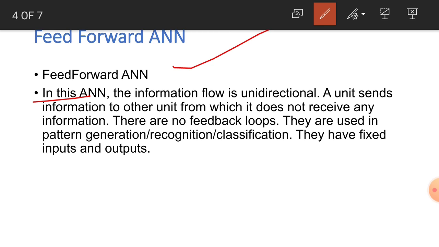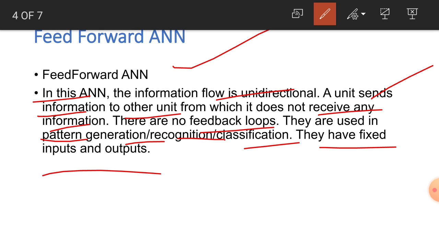In this artificial neural network, information flow is unidirectional. So information is flowing only in one direction, and a unit will send the information to another unit from which it does not receive any information. There are no feedback loops and they are used in pattern generation, recognition and classification. So basically this feed forward artificial neural network is used in pattern generation, recognition and classification, and it has no feedback loops. And also one unit is sending the information to another unit without receiving any information.